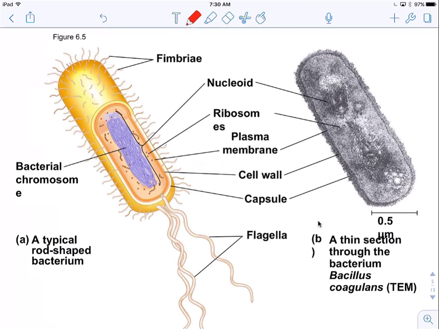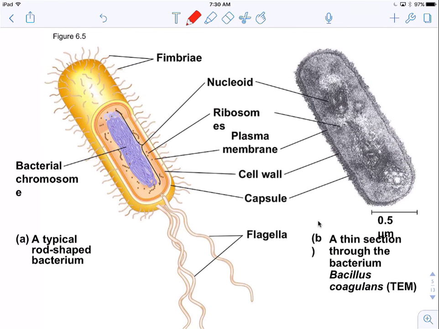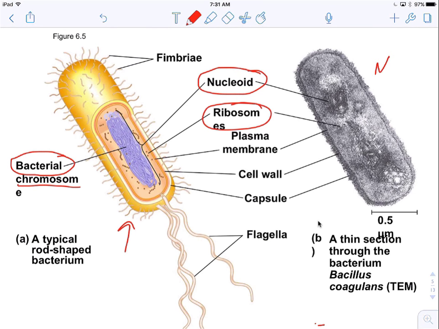So let's look at a prokaryotic cell. And they're pretty simple. All of your bacteria are prokaryotic cells. So here's a cartoon right here. And you see this pretty simple, not much inside, a couple little ribosomes. Here's my chromosome, this purple squiggly stuff. The nucleoid is just the area where the chromosome is. So wherever the chromosome is, that's the nucleoid. This is like an electron micrograph of an actual prokaryotic cell. A little bacteria.